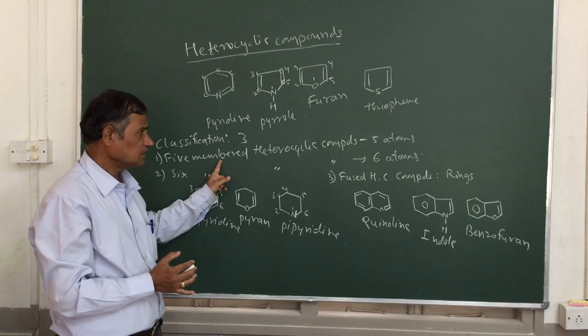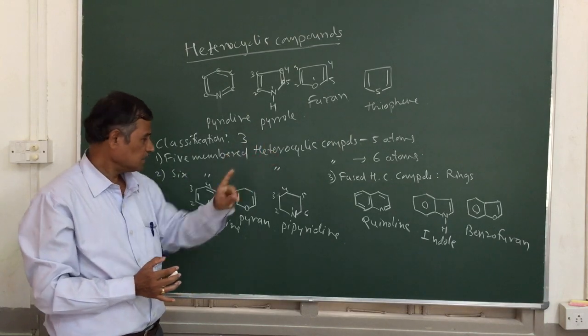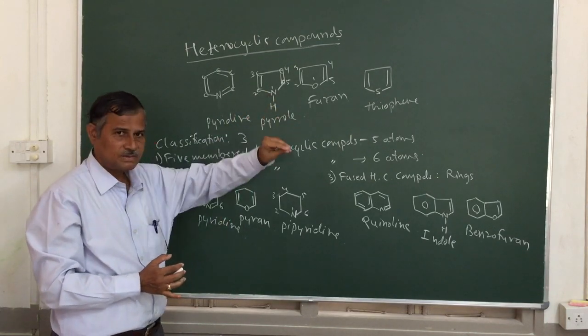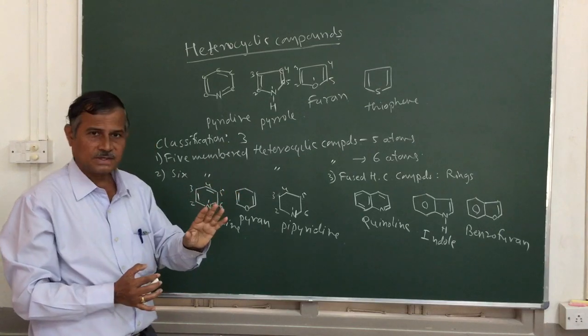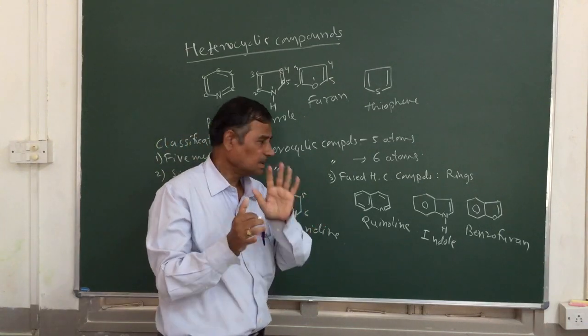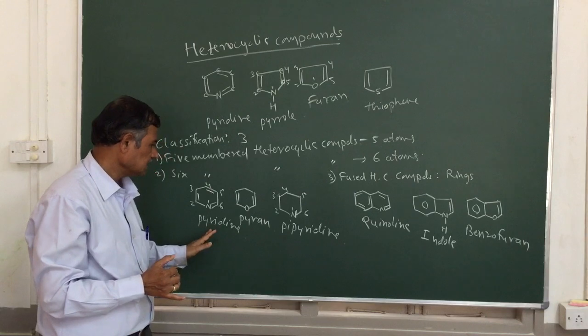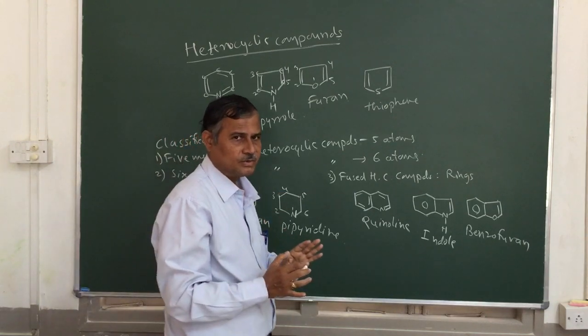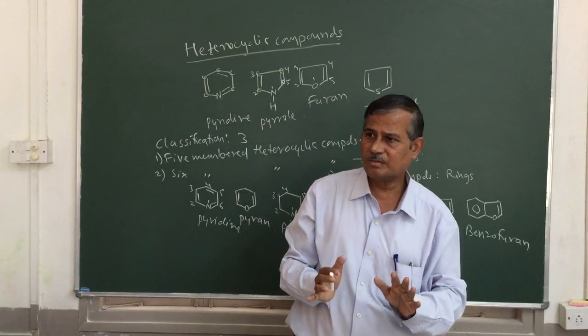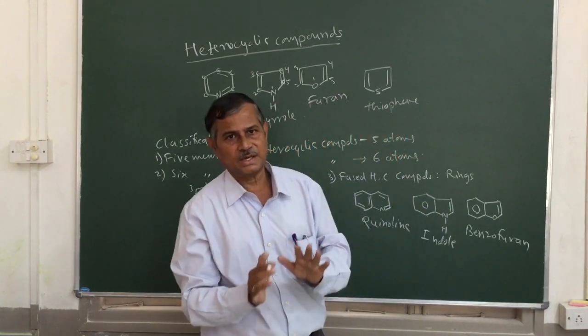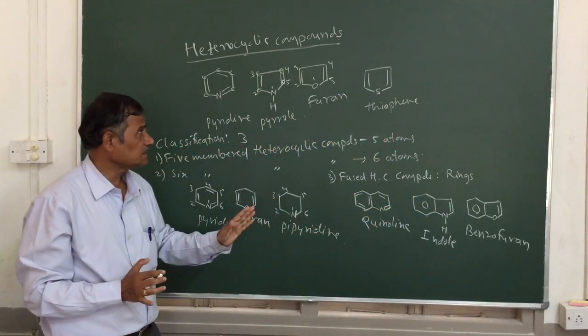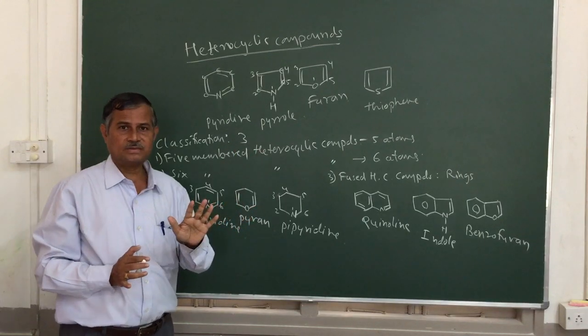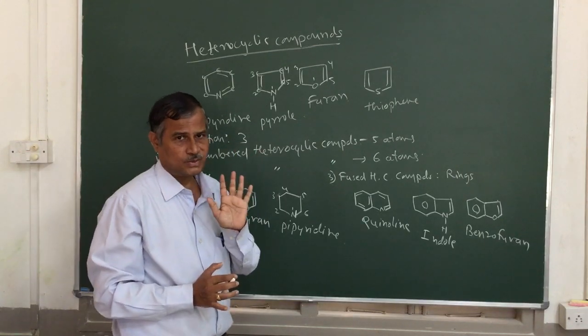5-membered heterocyclic compounds contain 5 atoms in the ring system. 6-membered heterocyclic compounds contain 6 atoms in the ring system. So these are examples: pyridine, pyrrole, and pyridine. And fused heterocyclic compounds are where 2 or more heterocyclic compounds are fused to form fused heterocyclic ring systems. So this is the classification of heterocyclic compounds.